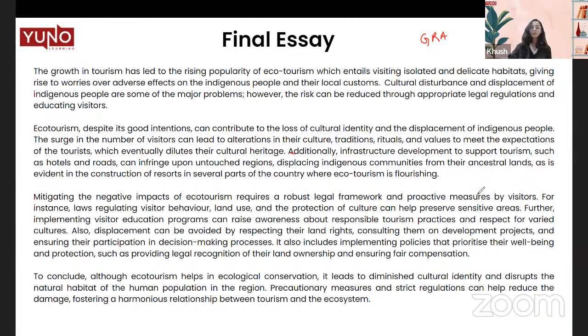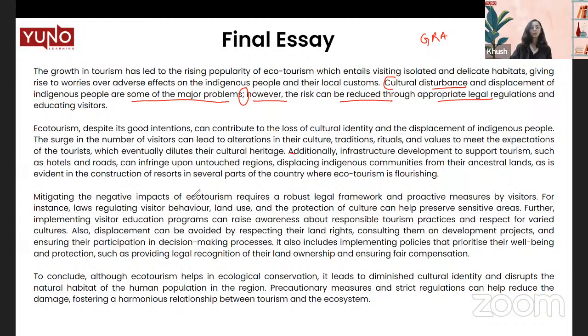When I say range, that means you're supposed to use different kinds of sentences in your essay so that you can show the examiner that you can use them. For example, this sentence: cultural disturbance and displacement of indigenous people are some of the major problems. Now we tried to use it with a semicolon and write, however, the risk can be reduced through appropriate legal restrictions, right? So instead of using a simple sentence, we have added a semicolon to make a compound sentence of this sort and show the examiner that we can use different